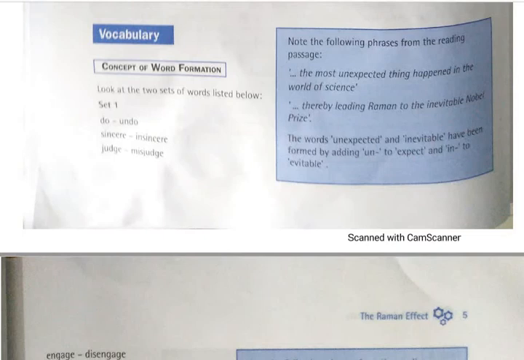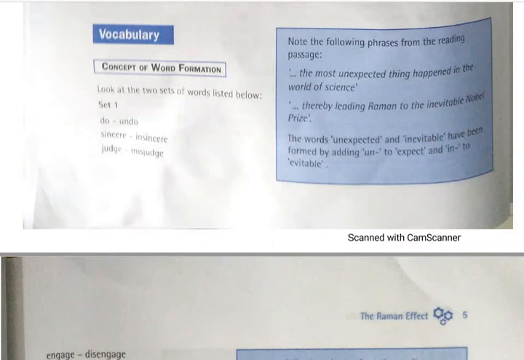So here in the lesson we have the concept of word formation. Now look at the set of words given there. Look at the two sets of words listed below. Set 1: do, undo, sincere, insincere, judge, misjudge. See, there is something given in the box there.